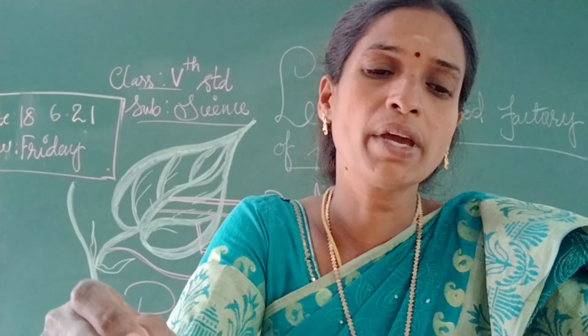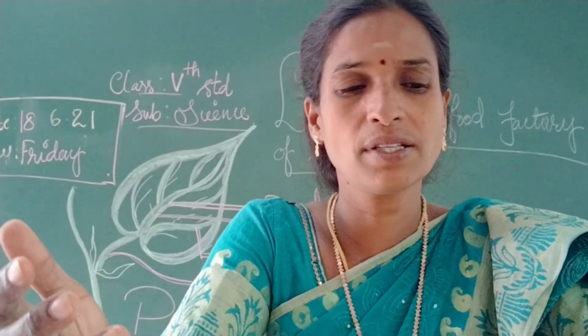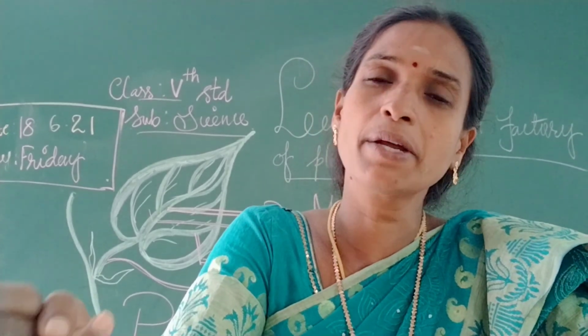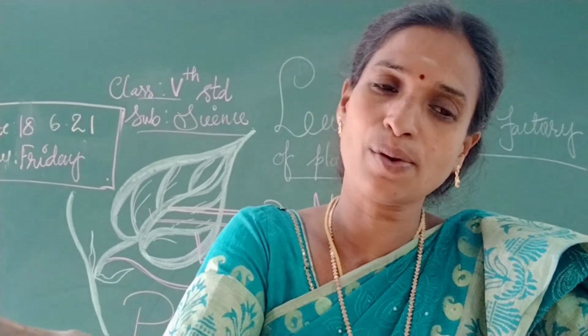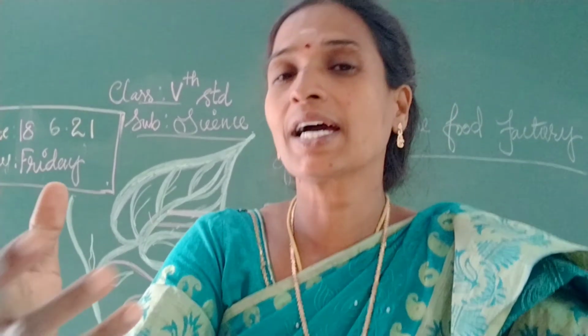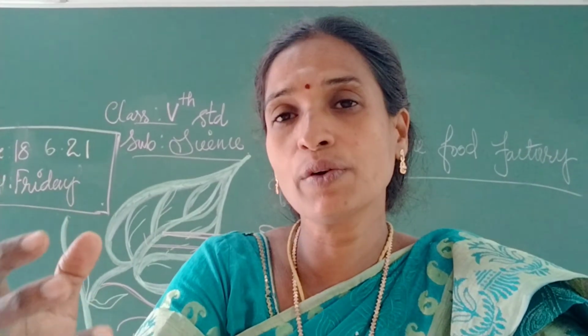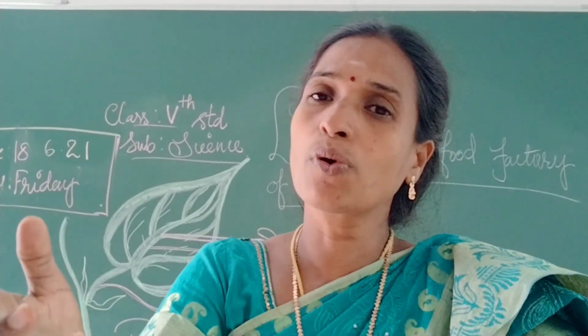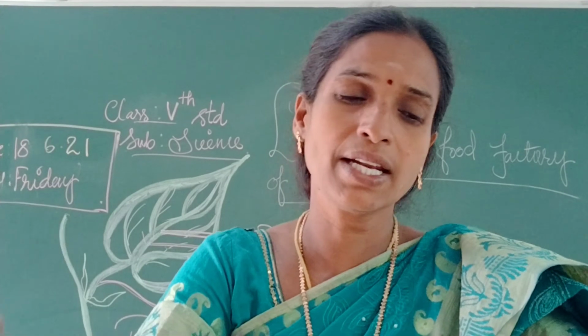To make food, the leaves need the following things. First is chlorophyll, which is naturally present in the green leaves. Green leaves definitely contain chlorophyll, because of the chlorophyll they are green in color.